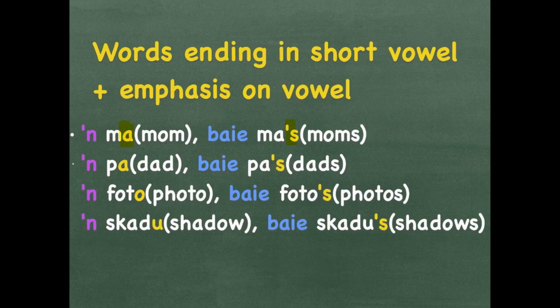A pa is a dad. Baie pa's, more than one dad. Again, put an apostrophe S. And the emphasis was on the A. A foto is a photo. When you say foto, you hear that O at the back. Baie foto's, you have to add an apostrophe S when making it plural.